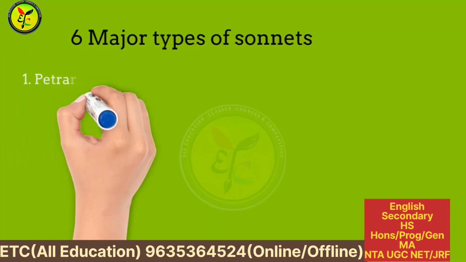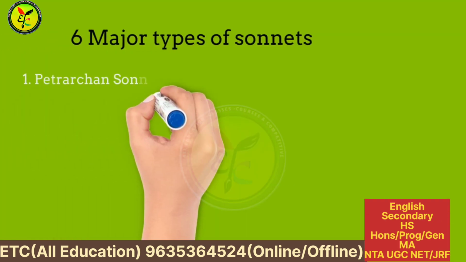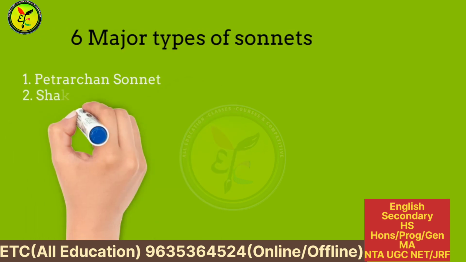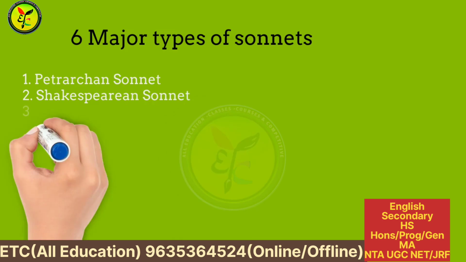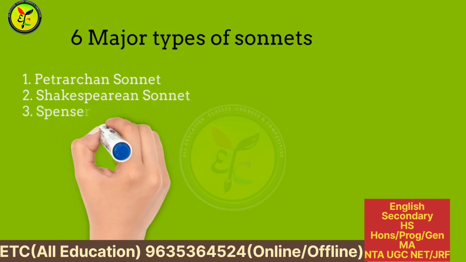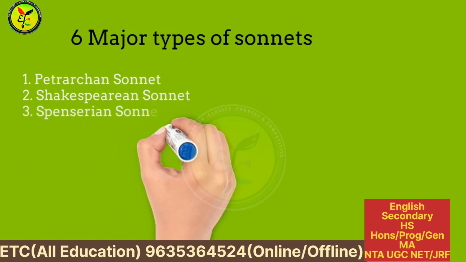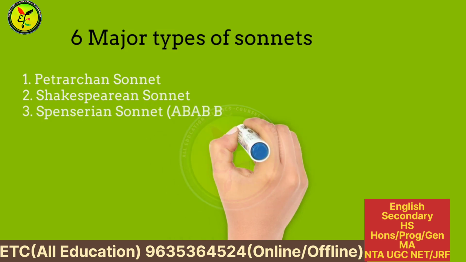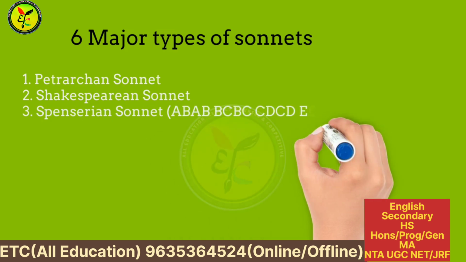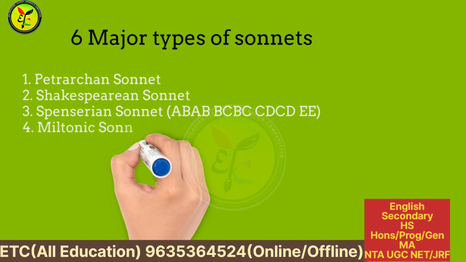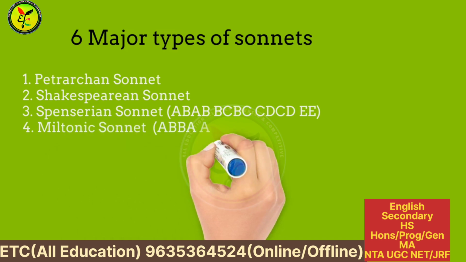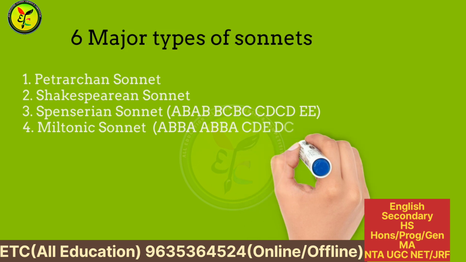There are 6 major types of sonnets. These are the Petrarchan sonnet, the Shakespearean sonnet, the Spenserian sonnet, whose rhyme scheme is ABAB BCBC CDCD EE, and the Miltonic sonnet, whose rhyme scheme is ABBA ABBA CDE DCE.